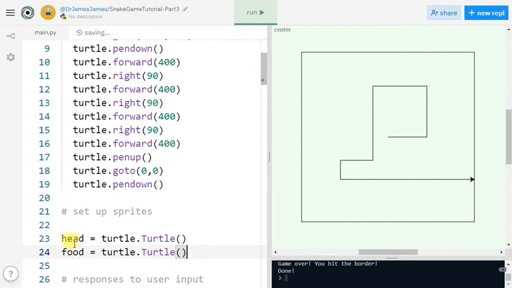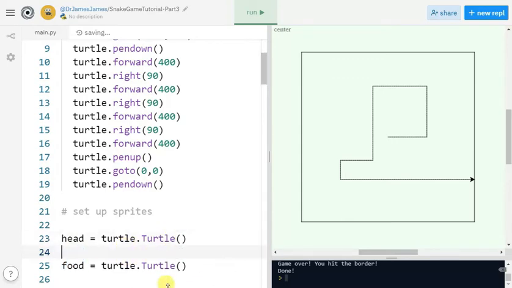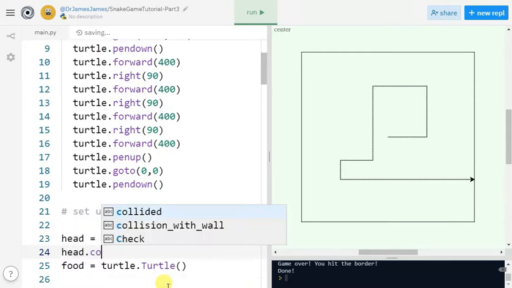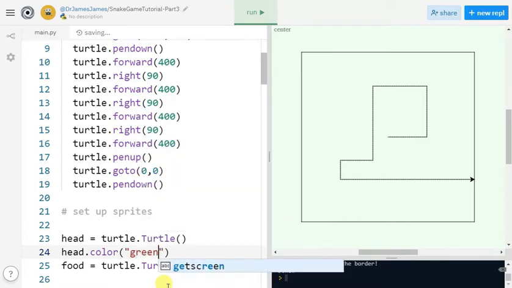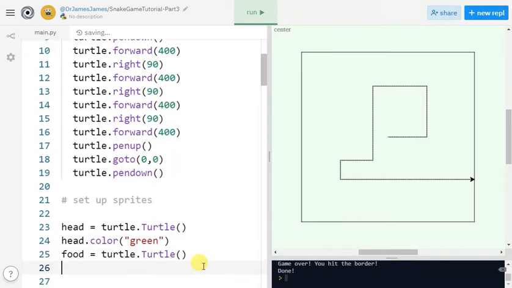So going over this quickly again, we now are going to have three different turtles in our program: the generic turtle, a sprite called head, and a sprite called food. Three different turtles that all act the same way. They all have the same features, but we're going to use them differently in our program. For instance, I'm going to make the head of the turtle green. And I'm going to make the food orange.